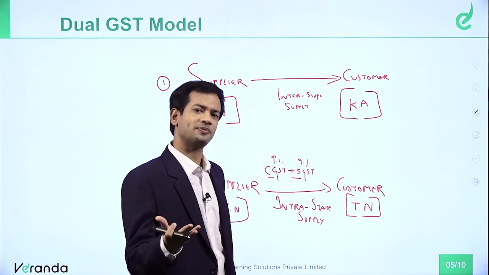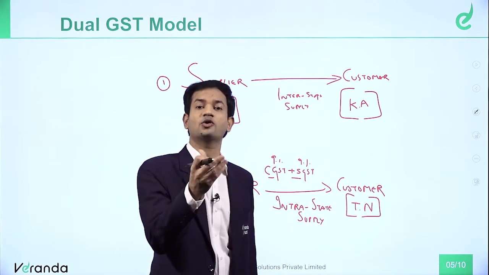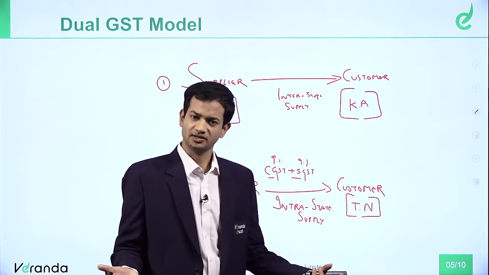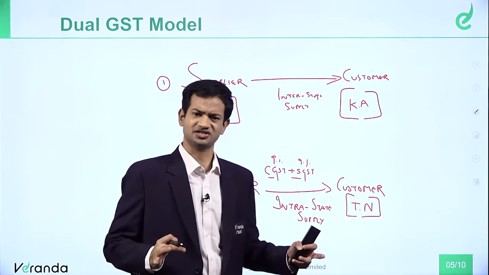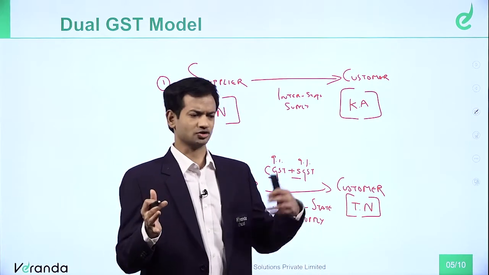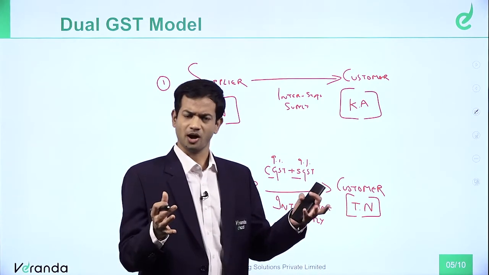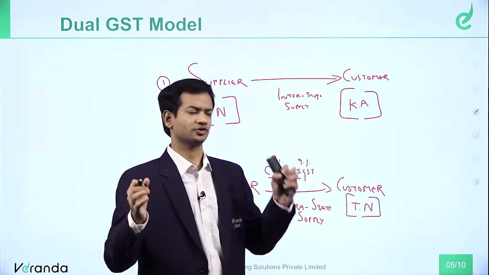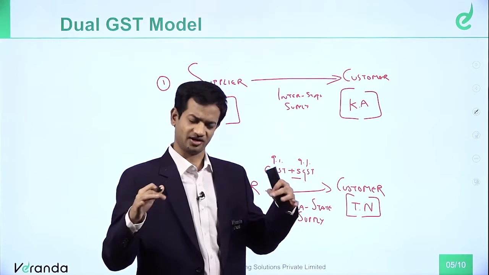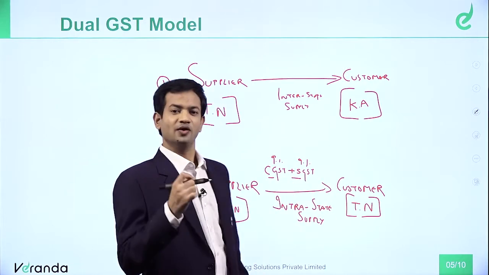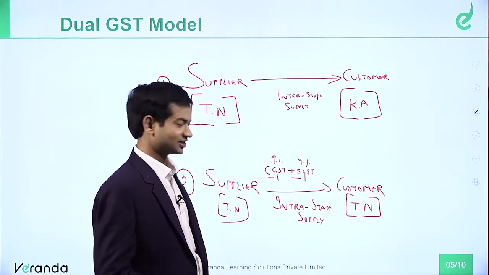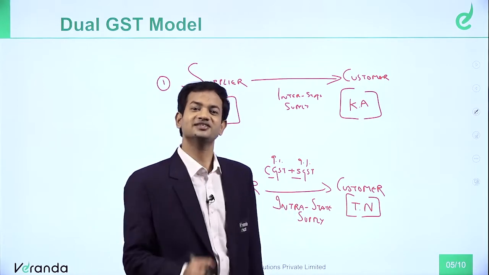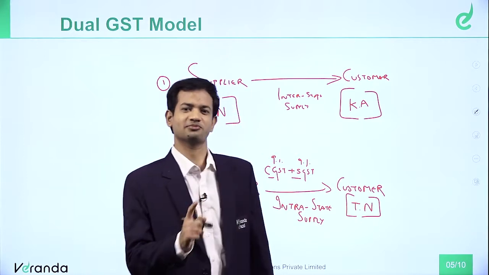So let's say the rate is 12% on a transaction. For example, a chartered accountant providing a service to his clients. Same, every transaction has GST levied. There is no difference between goods or service. In the sense, there are goods and services, no doubt, but there is GST on everything. So whether you provide a service or goods, tax will not differ. It is GST. So when a chartered accountant is providing service to his client and the client is in the same state, the chartered accountant will charge him CGST plus SGST. The rate is 18%, so he will charge 9% CGST, 9% SGST.